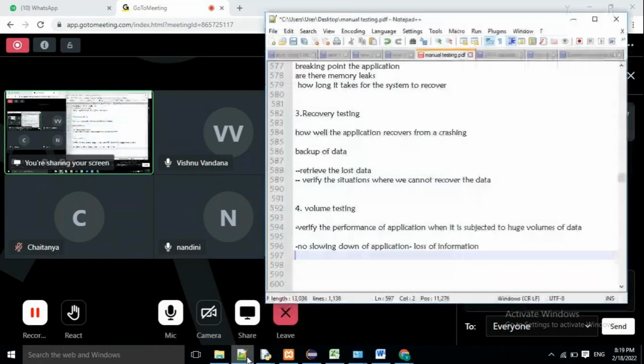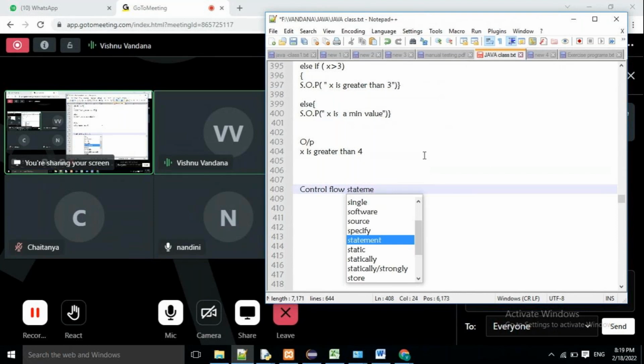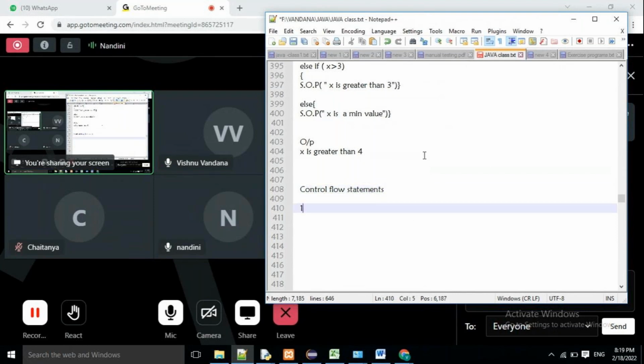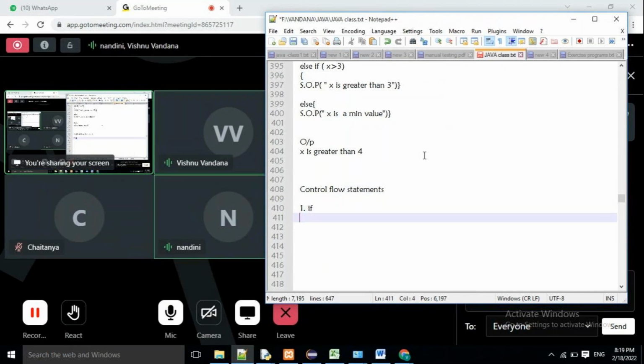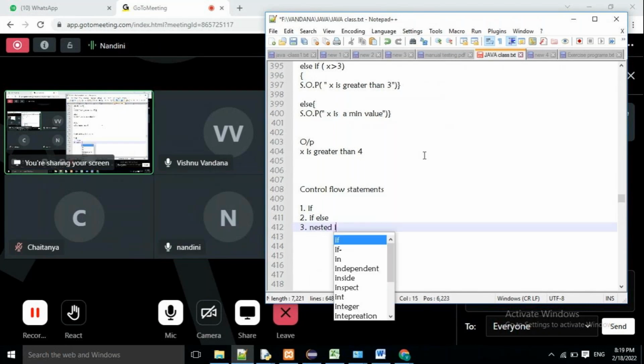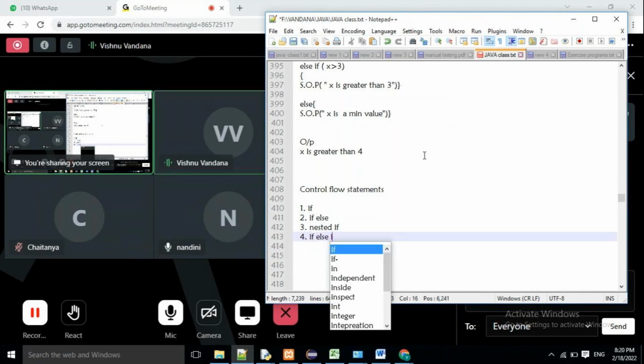How many control flow statements have we learned? Conditional statements: if, then if else, then nested if, which is if within if, and also if else if. We have done a few programs on it.